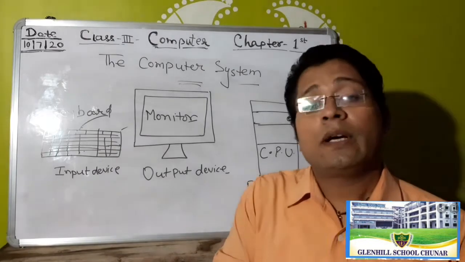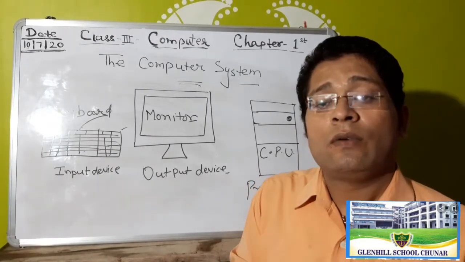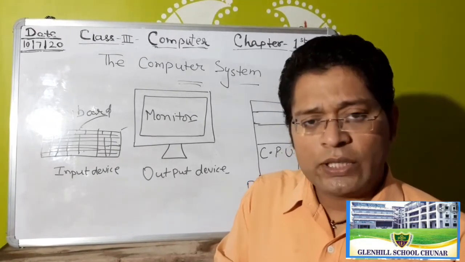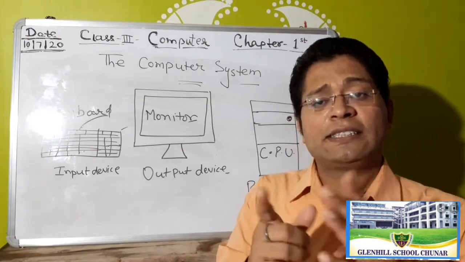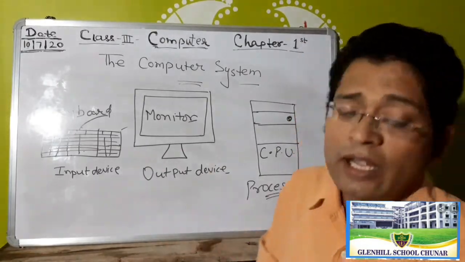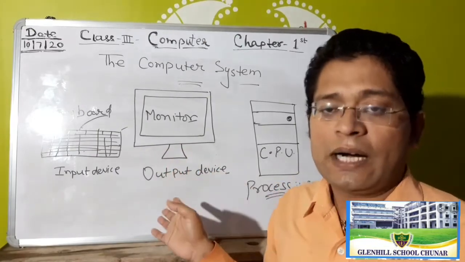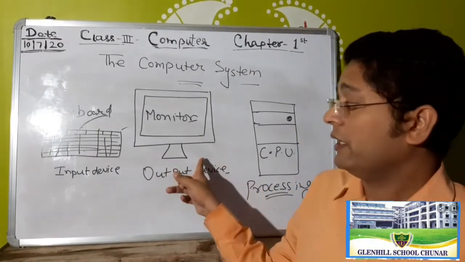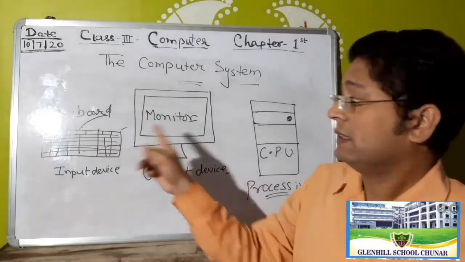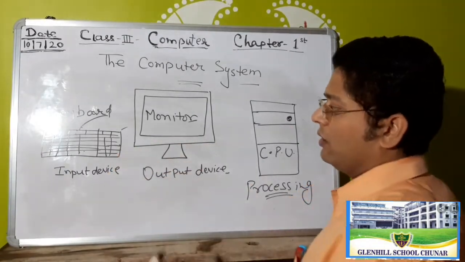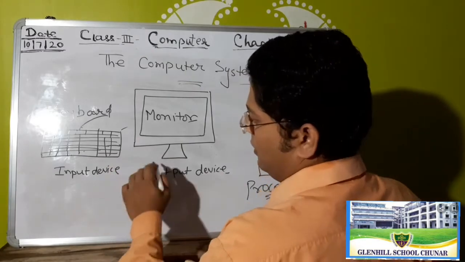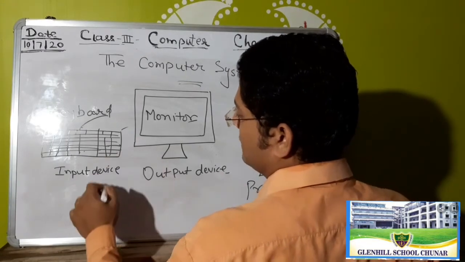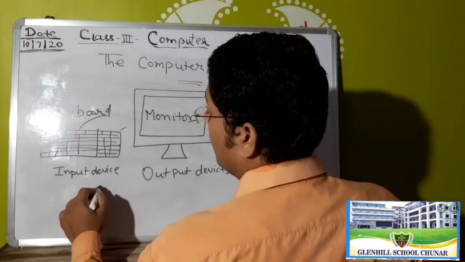So how many topics were covered today? First, what is a computer, second, what does a computer do, and the computer parts, which are called the system. Clear? Monitor is an output device, this is a keyboard, and one more very important part of the computer is the mouse.